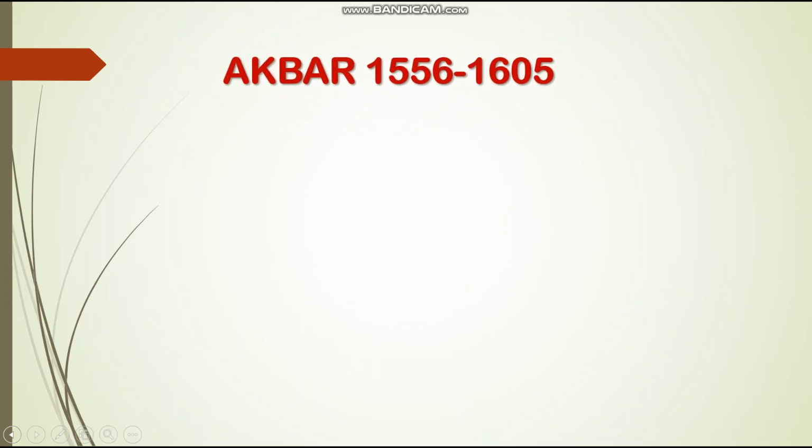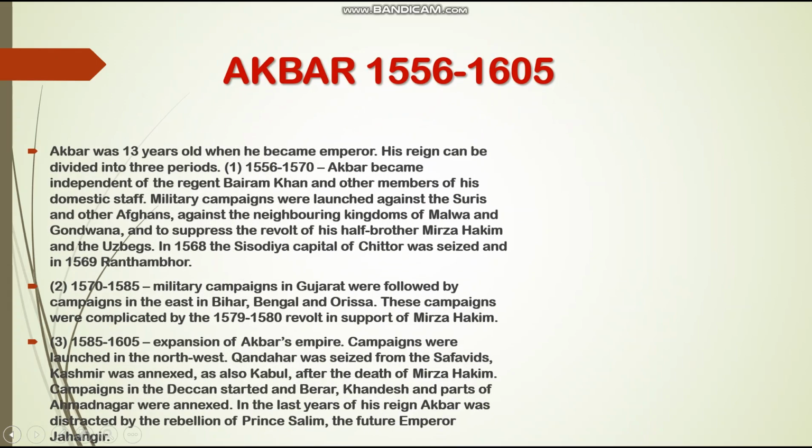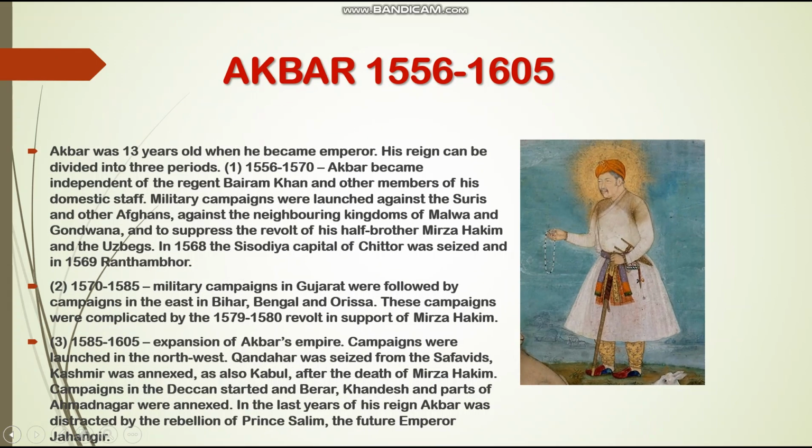Akbar was 13 years old when he became emperor. His reign can be divided into three periods. 1. From 1556 to 1570, Akbar became independent of the regent Bairam Khan and other members of his domestic staff.